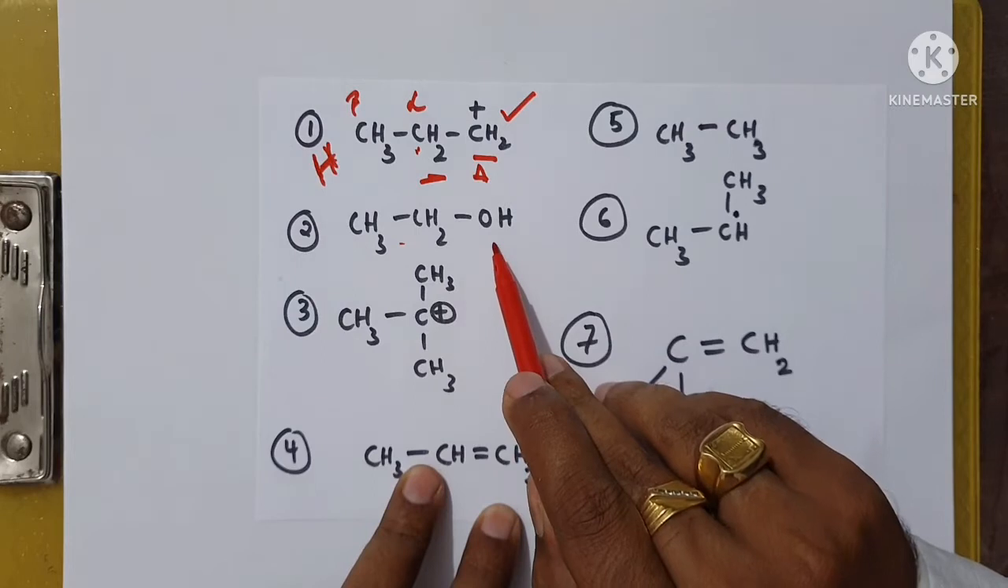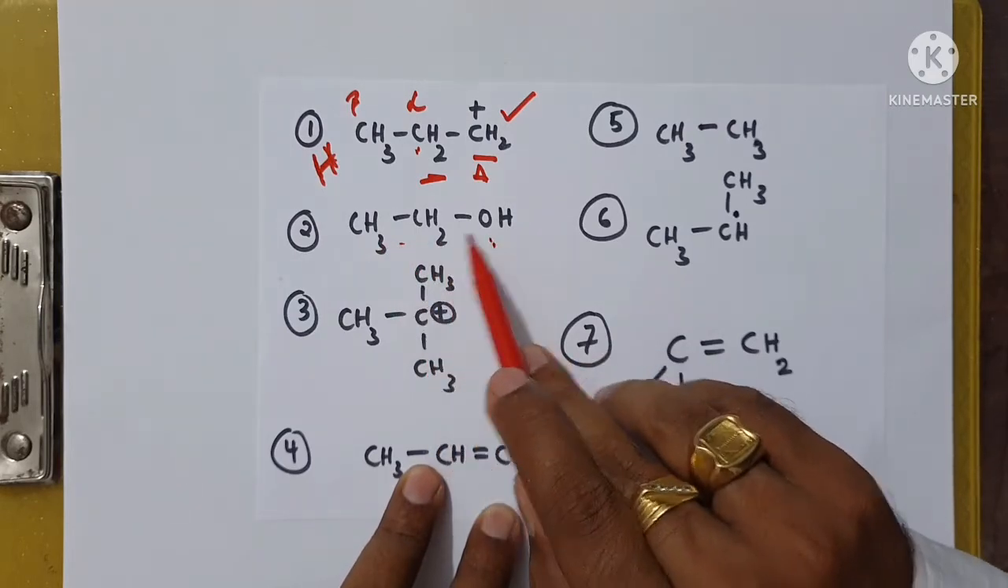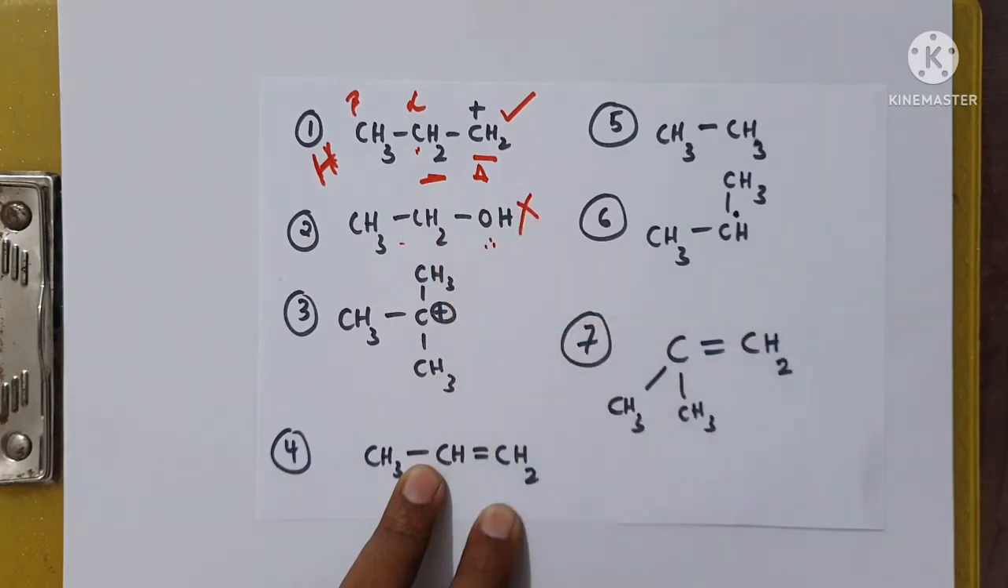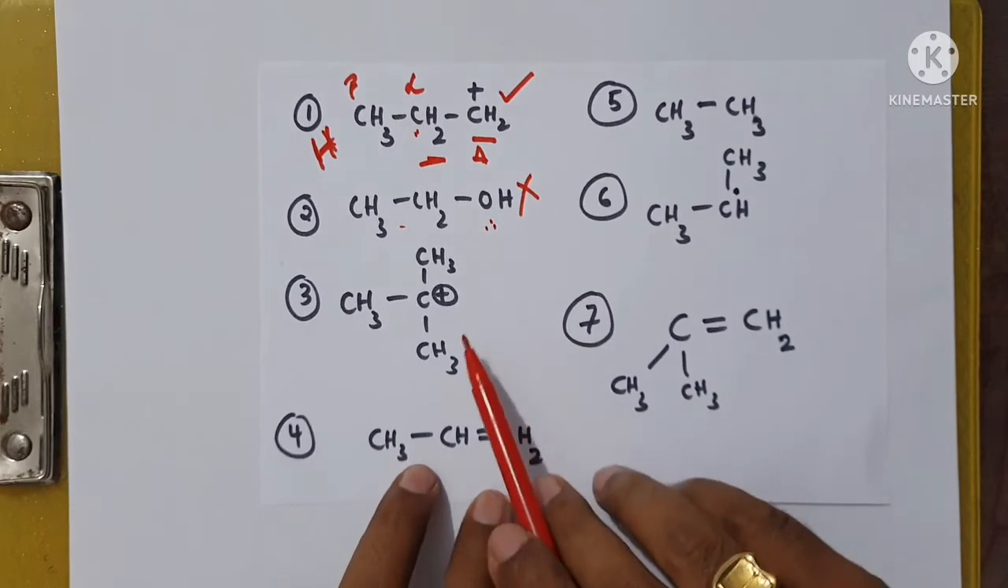In this example, if you observe, there is no carbocation, there is no free radical, and there is no alkene. Therefore, this does not show hyperconjugation. We'll go for one more example.